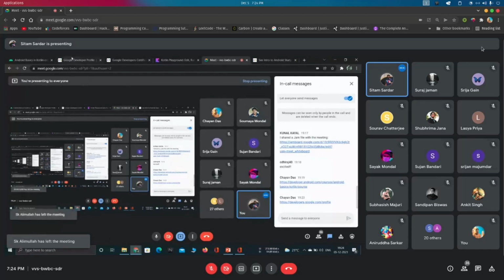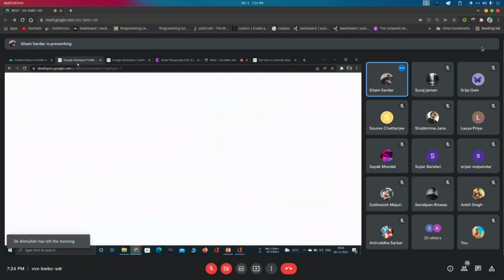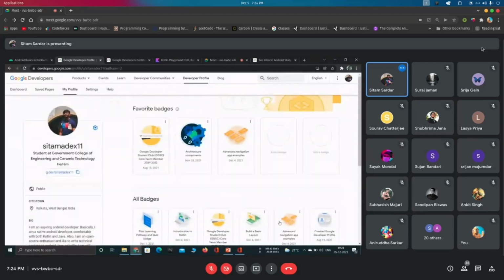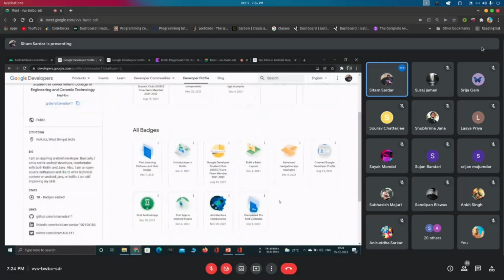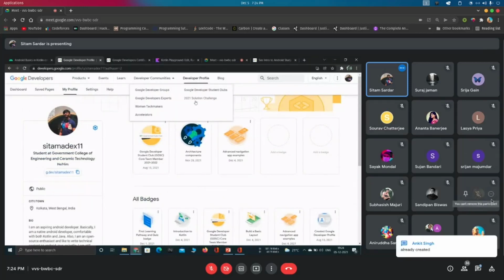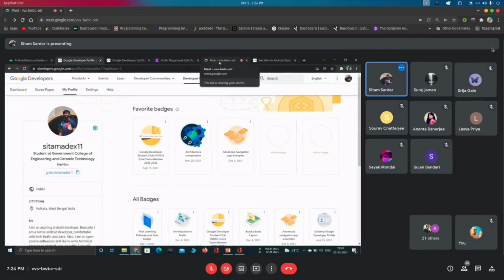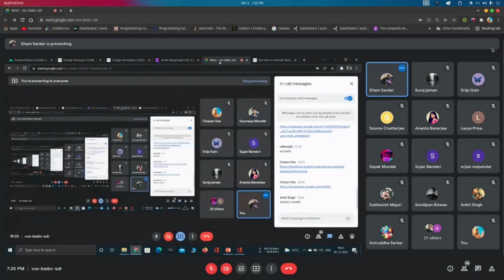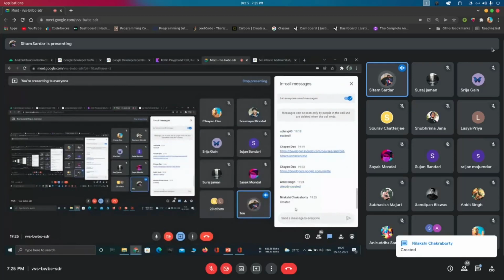Your profile should look like this, and your badges will be shown like that. If it's already created, then no issue. If you have not created it yet, then please create it.